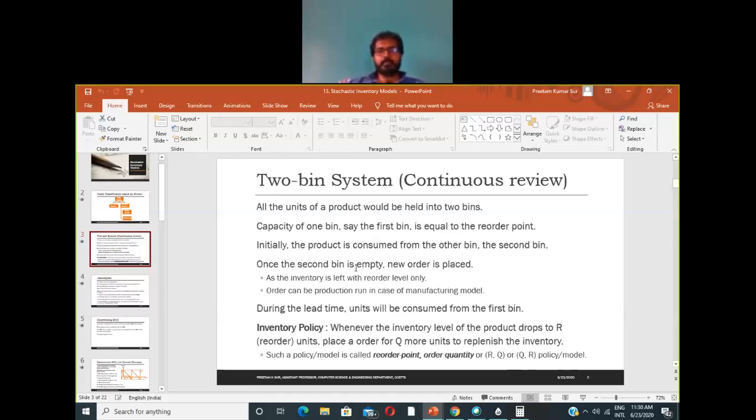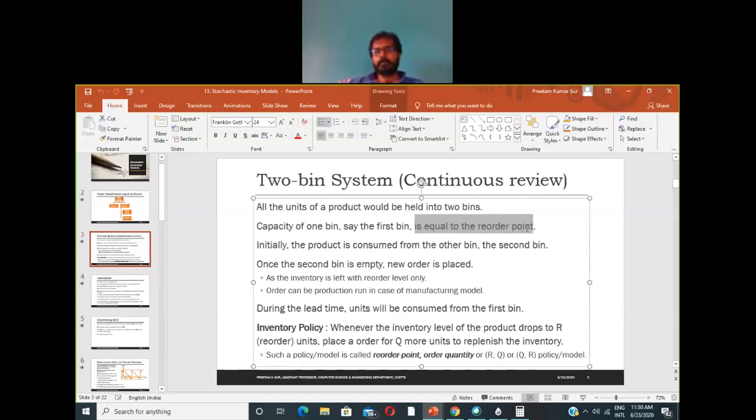So in the first bin, we will have the number of items equal to the reorder point. Okay, so the capacity of one bin, say the first bin, is equal to the reorder point. And nothing has been told about the capacity of the second bin. So if you consider a two bin system, one bin will have a capacity of the reorder point, right? And for the other bin, nothing has been told.